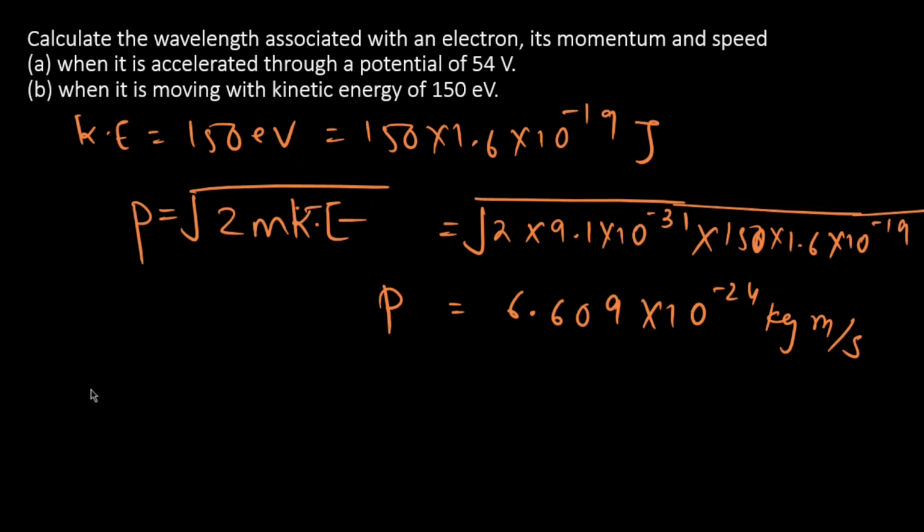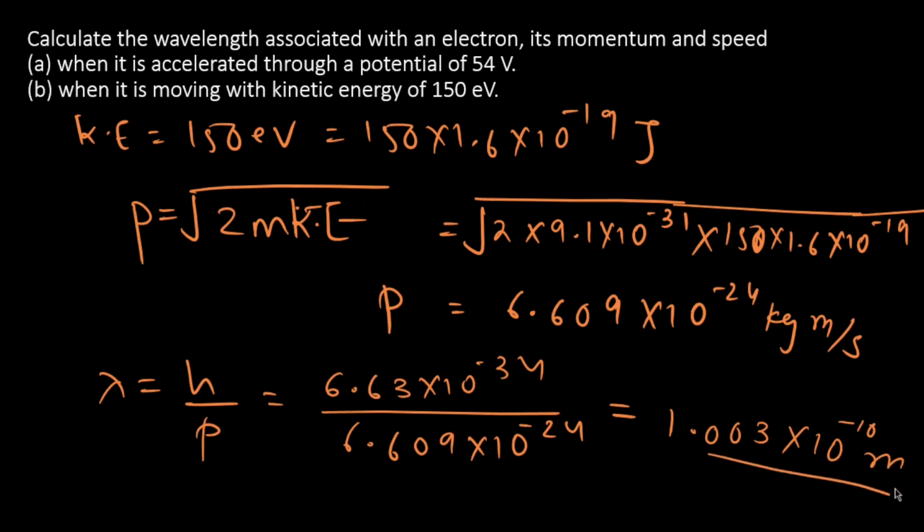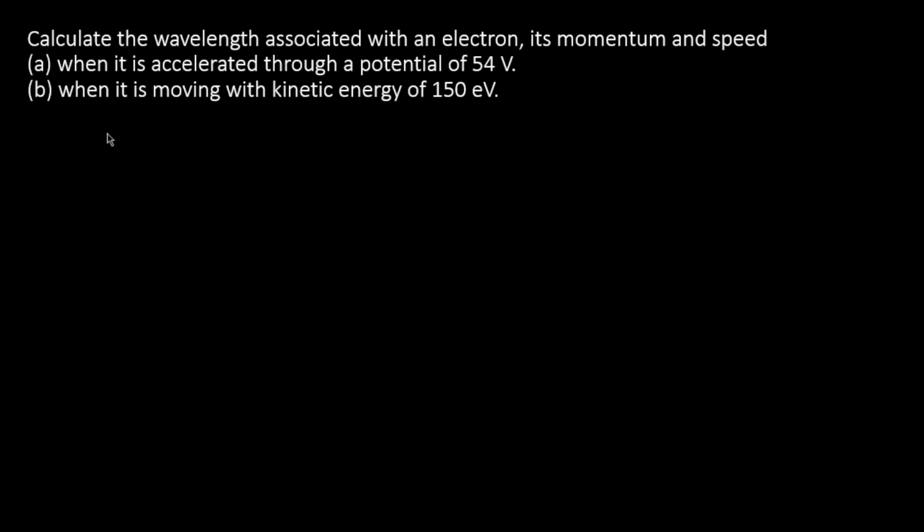So we know lambda by de Broglie's hypothesis is given as lambda equal to h upon p. Therefore 6.63 into 10 raised to minus 34 divided by 6.609 into 10 raised to minus 24. This gives 1.003 into 10 raised to minus 10 meter. One more thing we need to find out is the speed for both the cases.